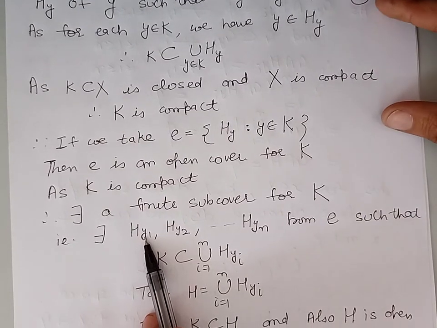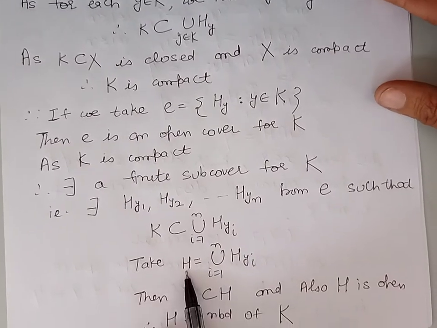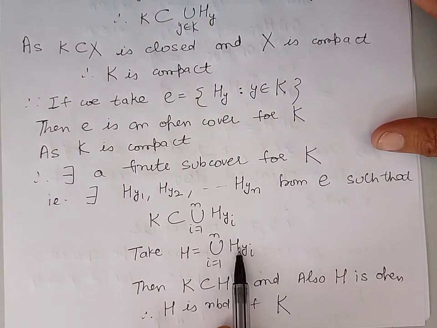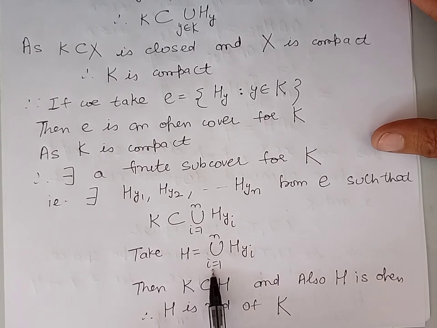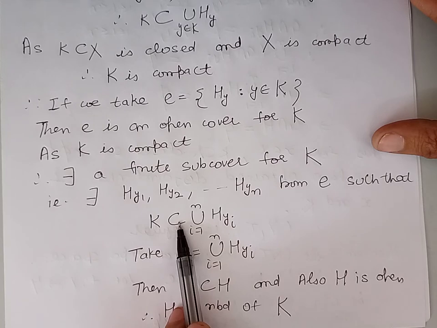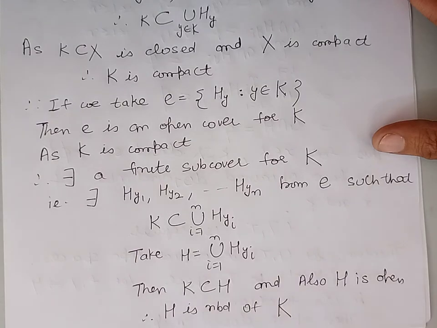Now, let us denote the union of these n members by the set H. It means H is the union of H_yi where i varies from 1 to n. Then from here, we can see that K is contained in H. Also, H is open, so we can say that H is a neighborhood of K.